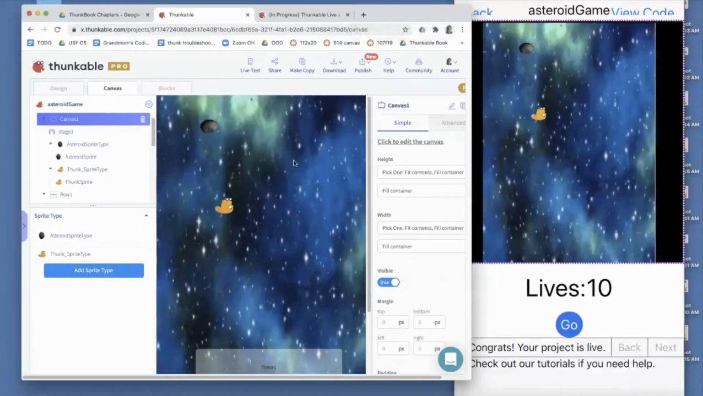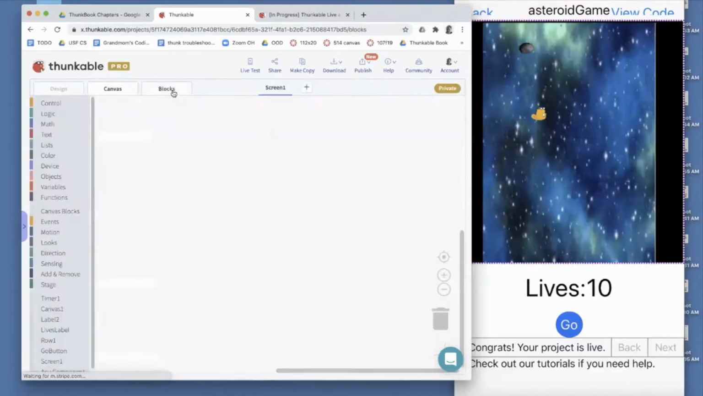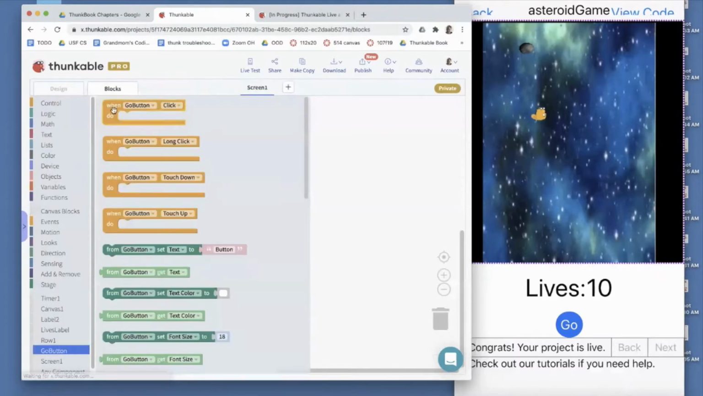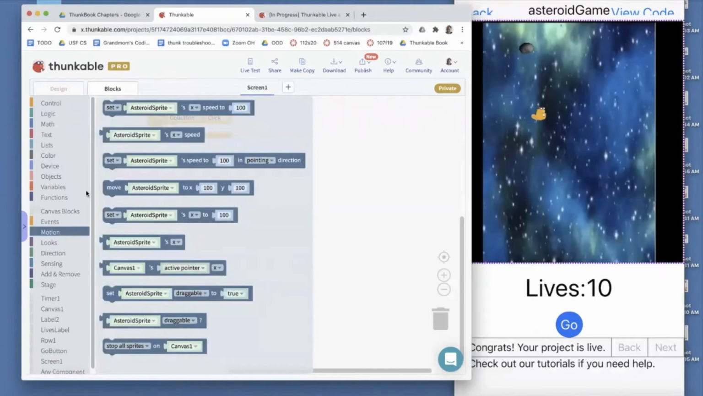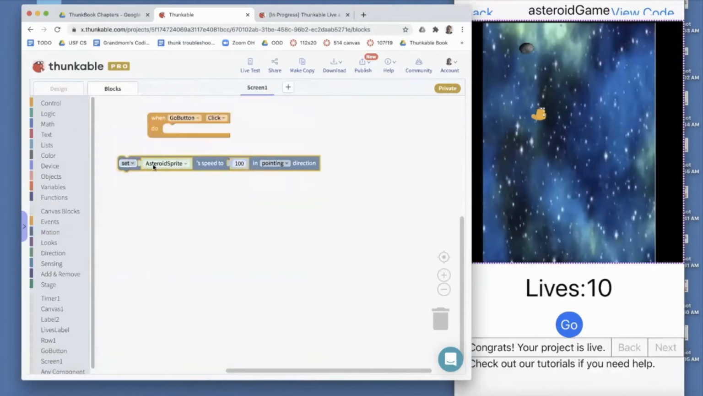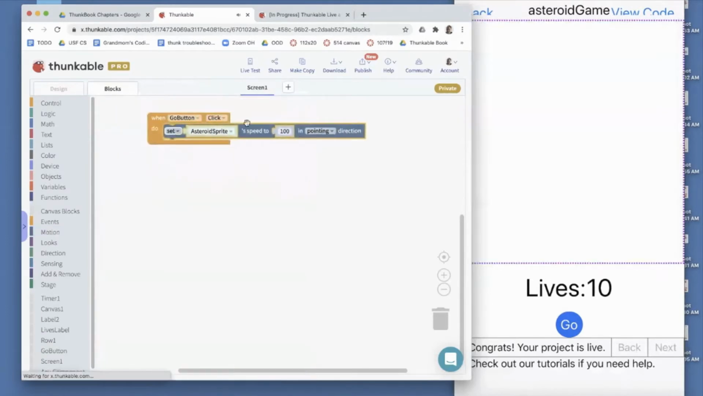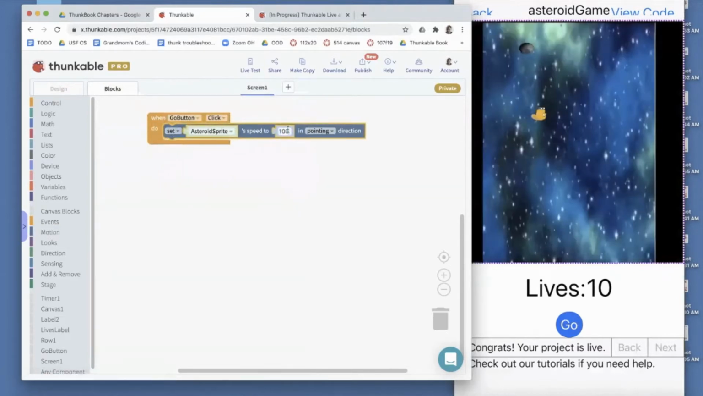Building apps with user interfaces like an Asteroid game is not really something beginners can do with a traditional language like Java. But in event-based languages, it's doable because event handlers, like when a button is clicked, are primitive to the language. With Thunkable, for instance, you just drag out a when event block to specify an interactive behavior. Here, I'm coding when the go button is clicked, get the asteroid moving.